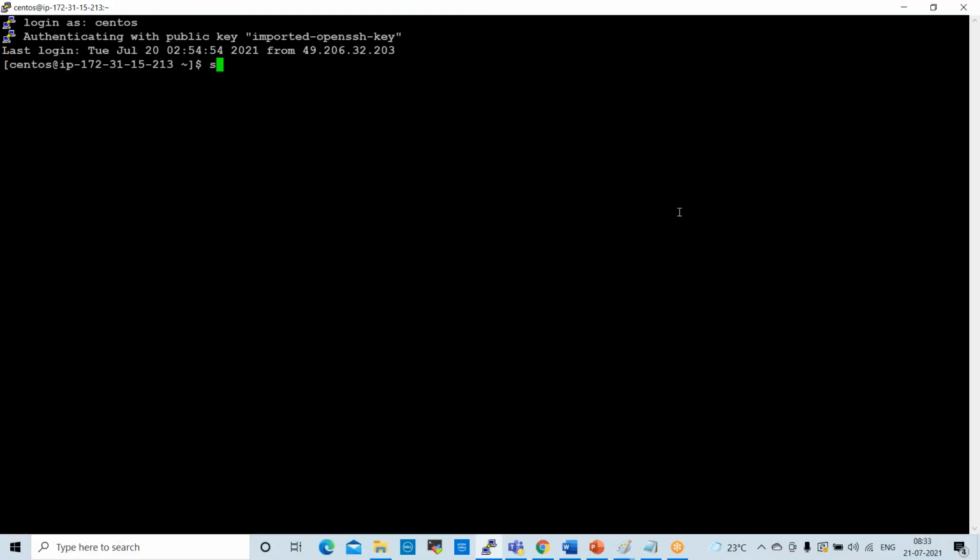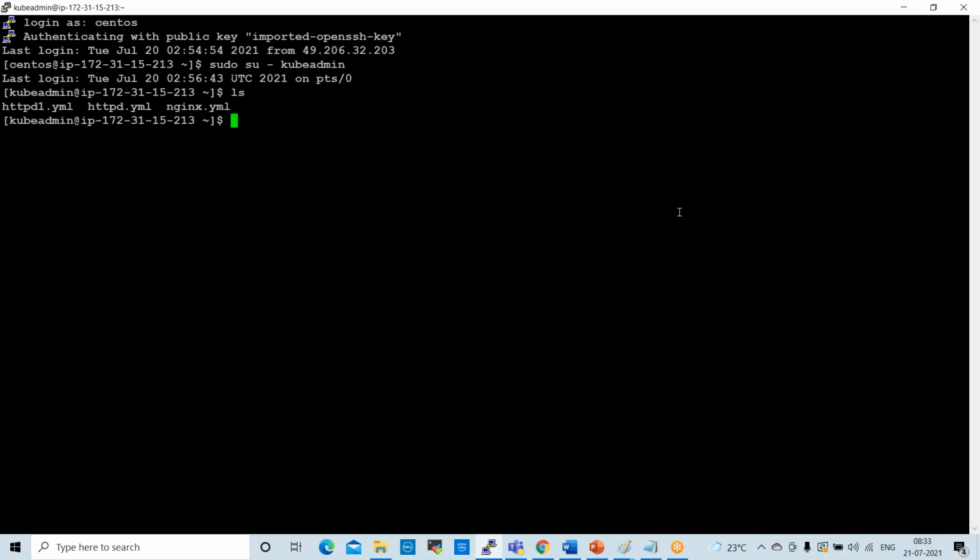Now, sudo su - kubeadmin. Let us switch to the Kubernetes admin user. Yes, ls here.